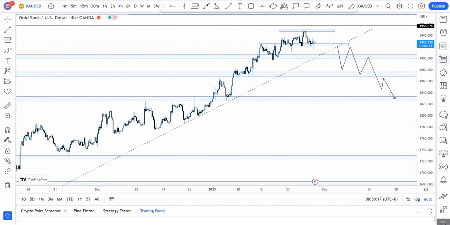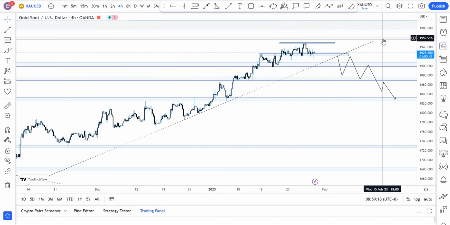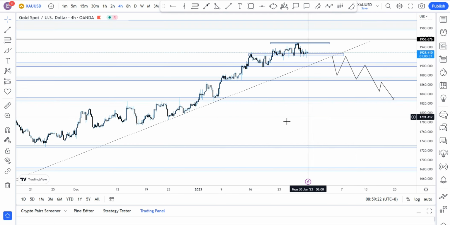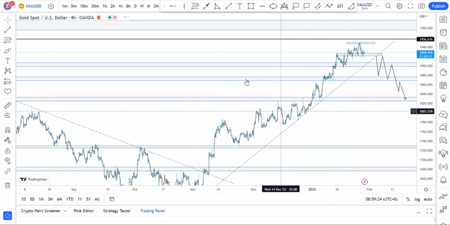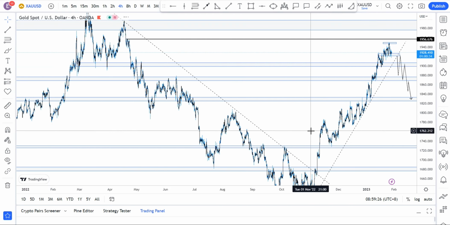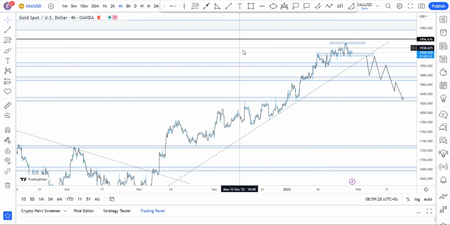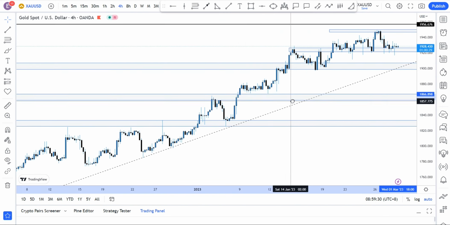Other than that, we see price continue to the upside to hit 1960 first, and then probably 1980, and then 2000. So possibly gold might get to 2000 before we get that push to the downside. Depends. We'll always see that as the week goes on.